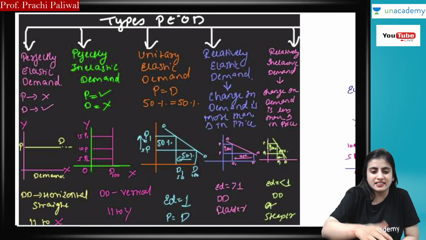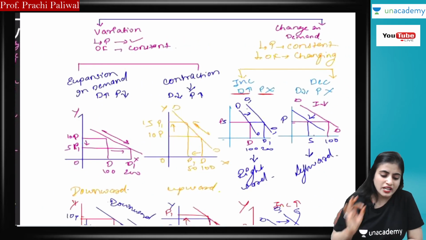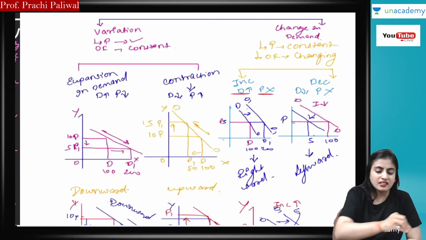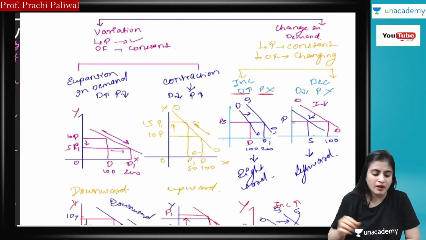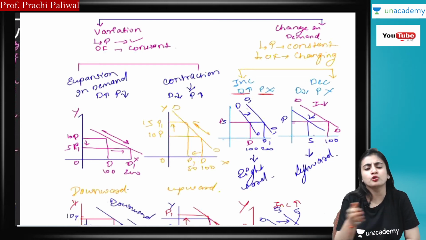Okay, it is exciting. See, I have taken one more example, that is change in demand and variation in demand. The whole topic of variation and change in demand is in this single chart. If you go to the module or the notes, it is about 2 to 3 pages.